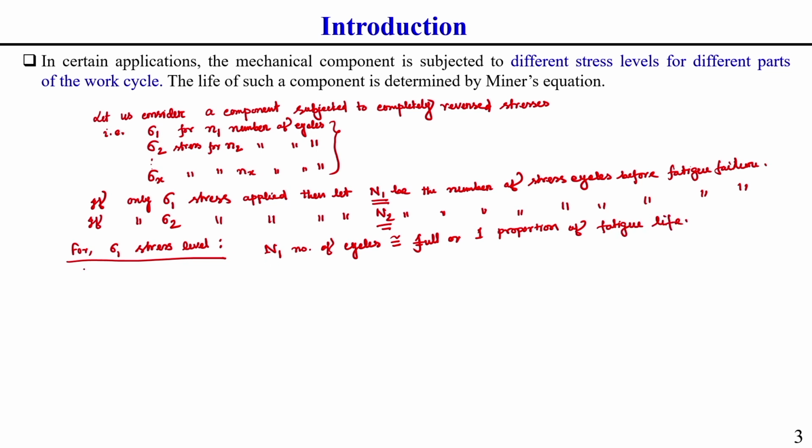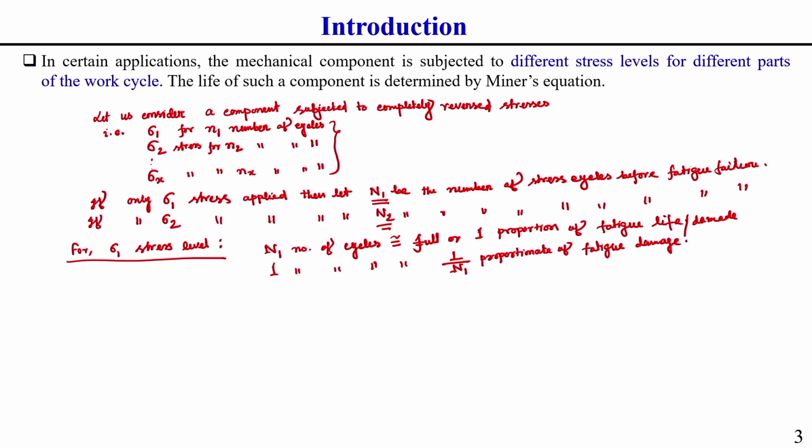So, for sigma 1 stress, n number of cycles is equivalent to what? We can write 1 by N1 as the proportion of fatigue life, or you can say fatigue damage, which is better.